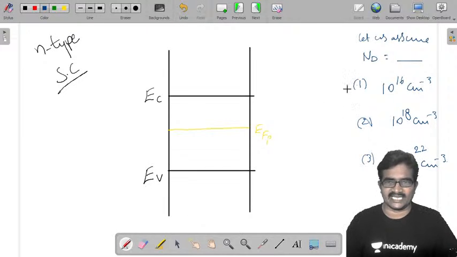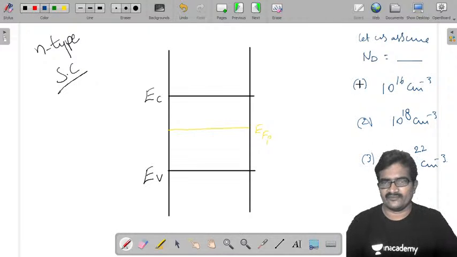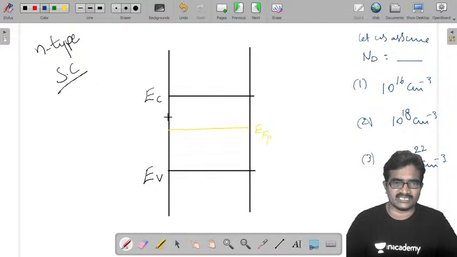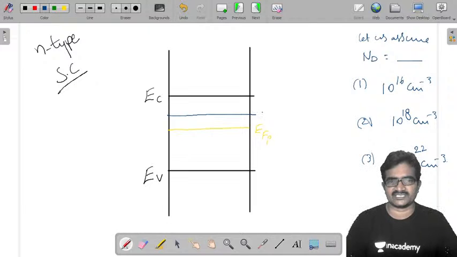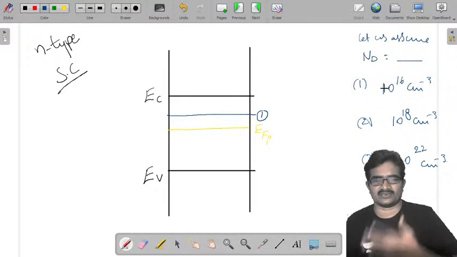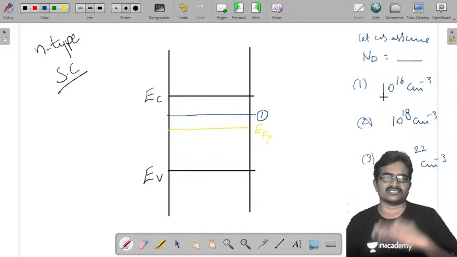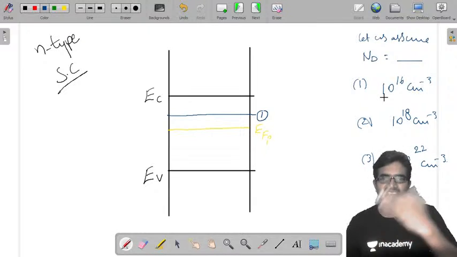Let us see the energy band diagram. In the first case, your Fermi energy level is just above the intrinsic level. Because of this doping, the number of electrons increases, so its average energy also increases.